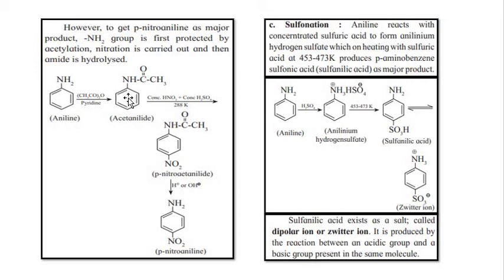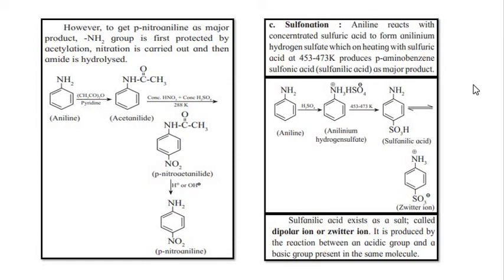nitration of acetanilide with concentrated HNO3 and H2SO4, you will get para product as your major product, and on hydrolysis, either acid hydrolysis or alkaline hydrolysis, you will get para nitroaniline.